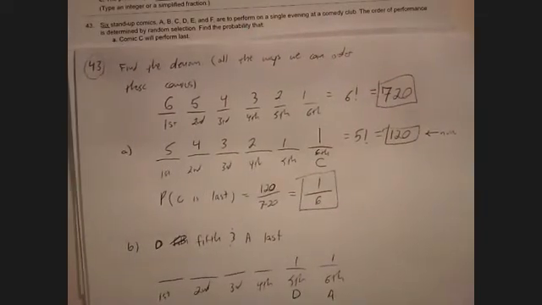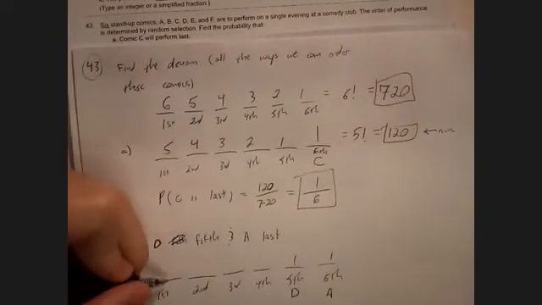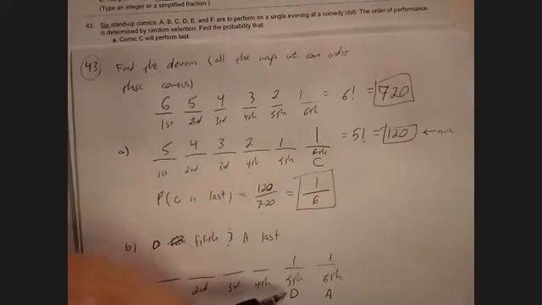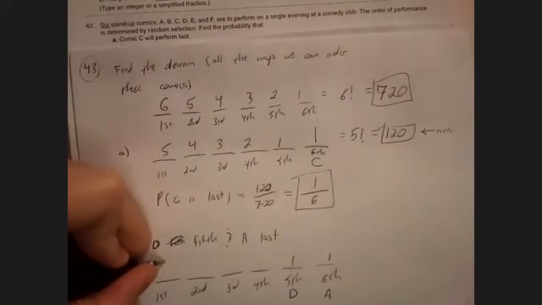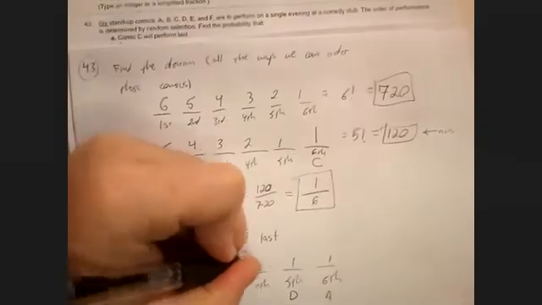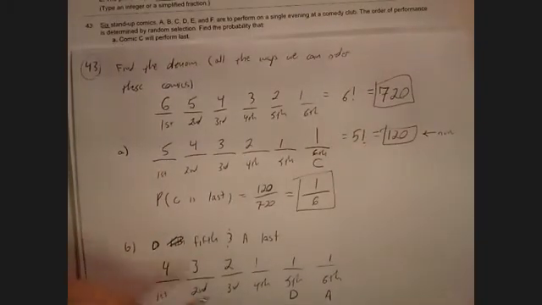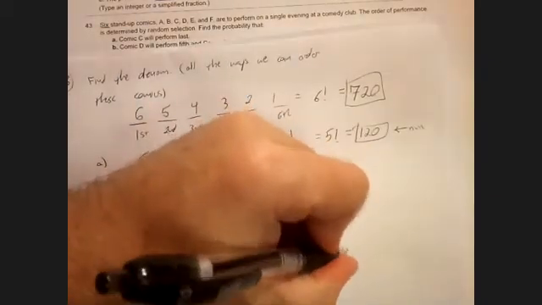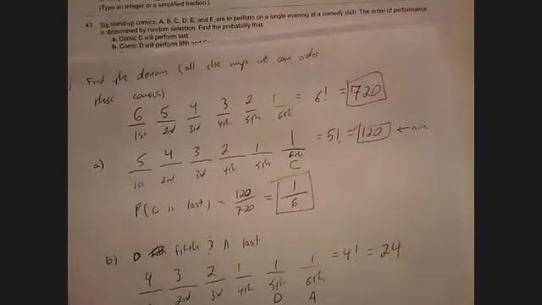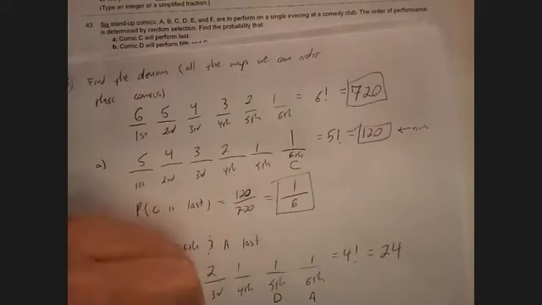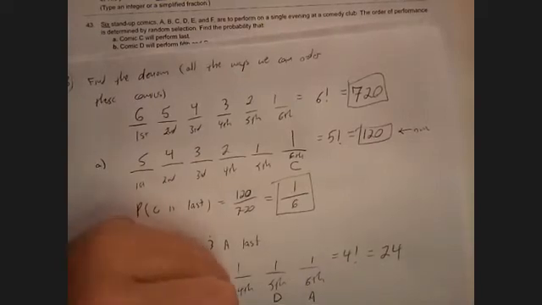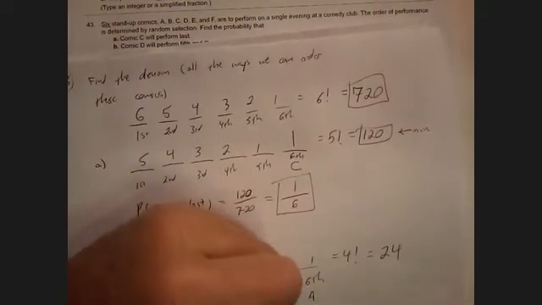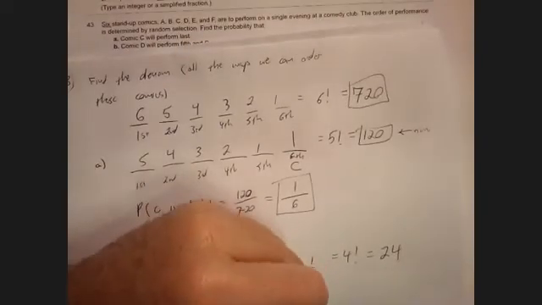And so now how many do we have that can go first? Well, we had 6, we had 5, now we have 4. So 4 could go first, 3 could go second, 2 could go third, 1 could go fourth. So this is 4 factorial, which is 24. Okay, so the probability that D is 5th and A is last is 24 over 720.